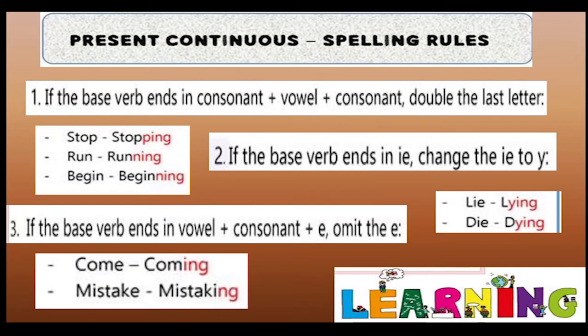Similarly, die to dying. The third rule. If the base verb ends in vowel plus consonant plus E, omit the E. So, have a look at this example. Come. The last three letters are OME, that is vowel plus consonant plus E. So, we have omitted the E and added ing. So, come becomes coming, COMING. Similarly, mistake becomes mistaking. So, enjoy the learning, children.